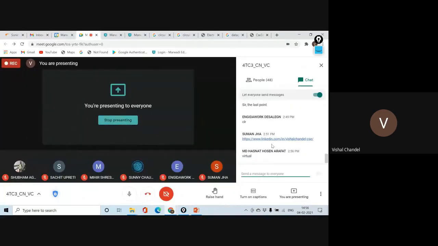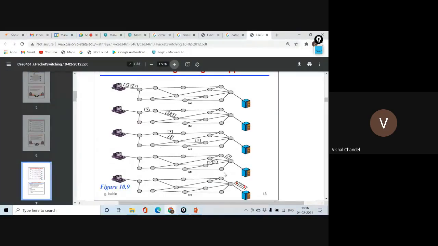Here, virtual. Okay, I just want to add, when we are not caring about whether the packet is coming or not, I don't want to care that the packet should be delivered, or I'm not caring about the delivery of the packet, then I will follow the datagram approach because it's fast, because it will get a number of routes.